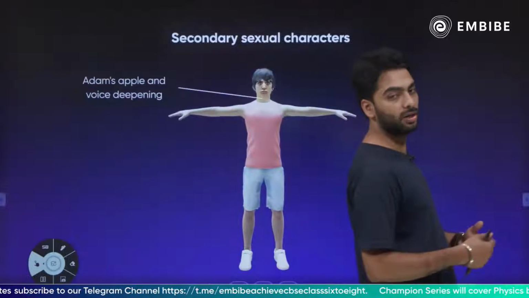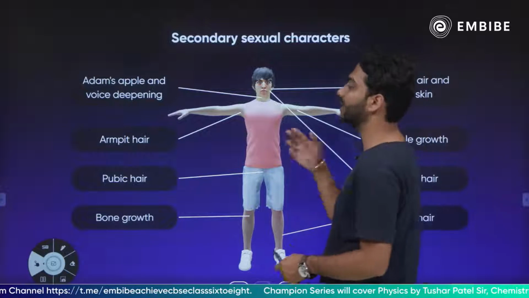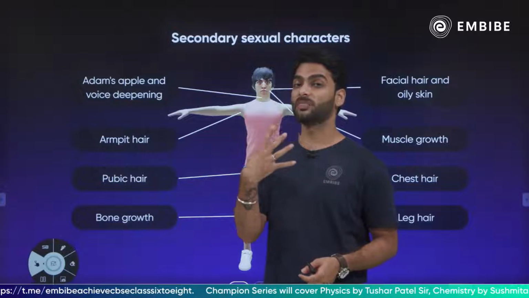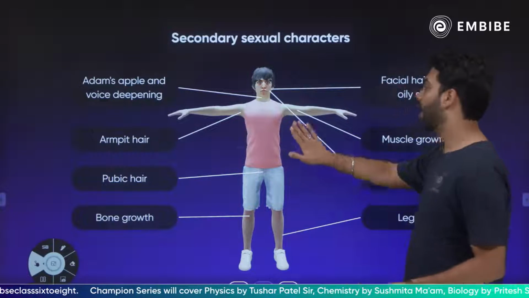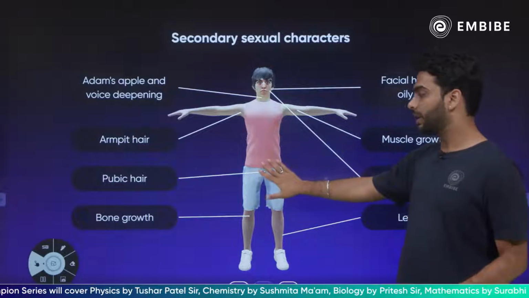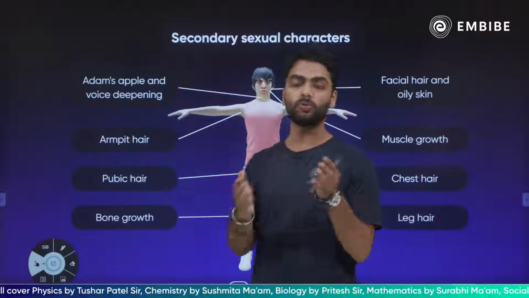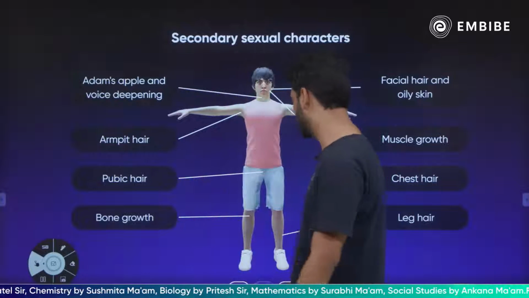If you see the secondary sexual characters in males, so in boys also what happens? They develop the Adam's apple. The voice becomes very low pitched. Hair in the armpit, hair in the chest, hair on the beard and the mustache, then leg hair, pubic hair, bone growth, and both boys and girls, they grow in size. Their body size also increases.